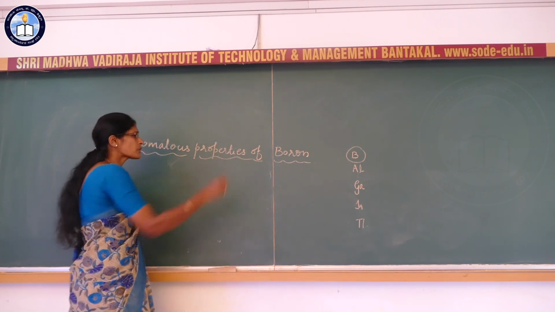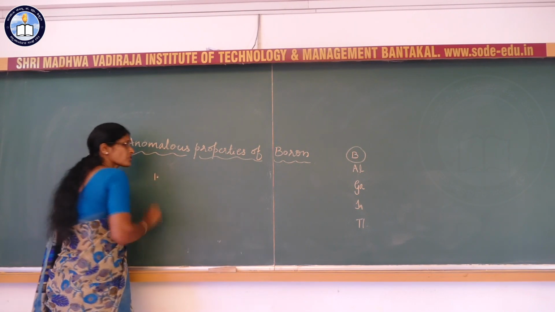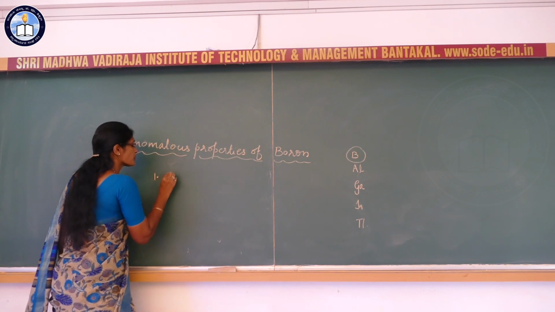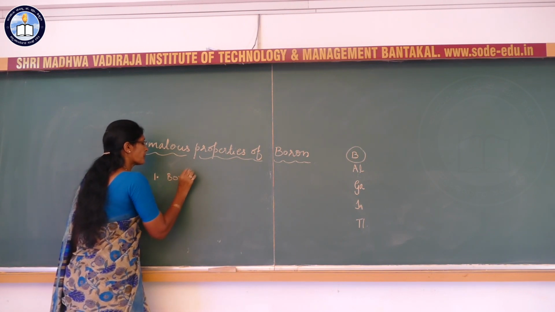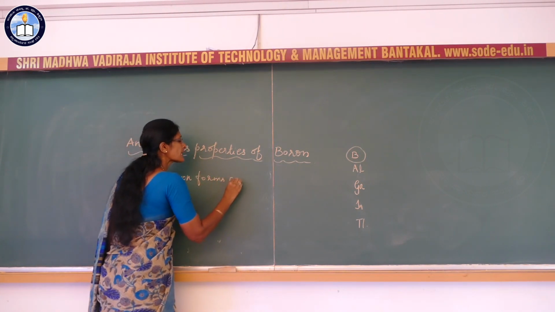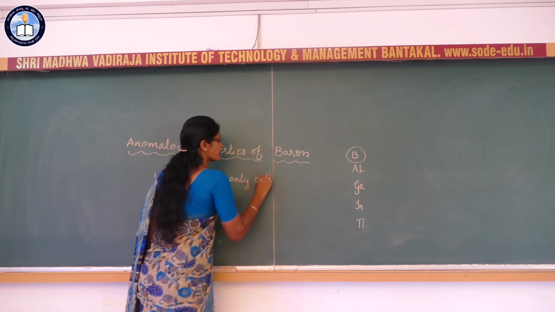Because of small size and high ionization enthalpy, boron forms only covalent compounds.